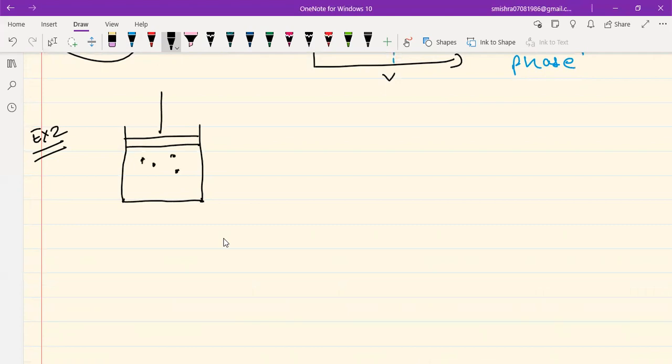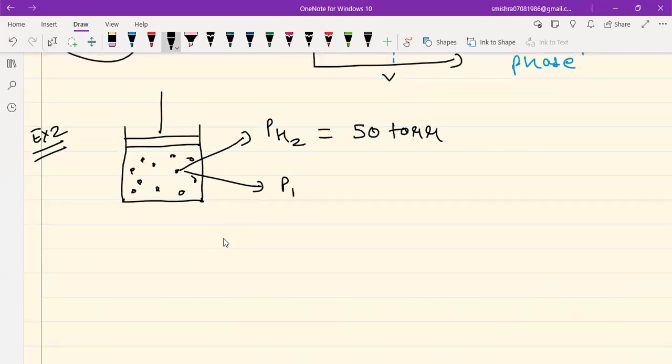Within this container, I have a mixture of gases. Let's say I have hydrogen gas, so the partial pressure of hydrogen is 50 torr within this container. And there is H2O gas as well, so the partial pressure of H2O gas is 20 torr within this container.